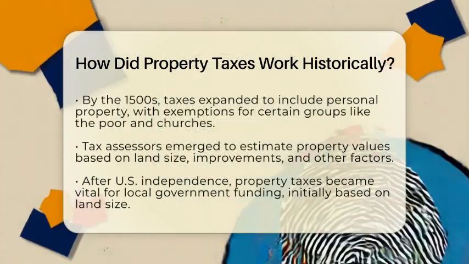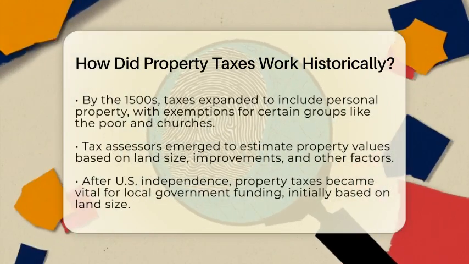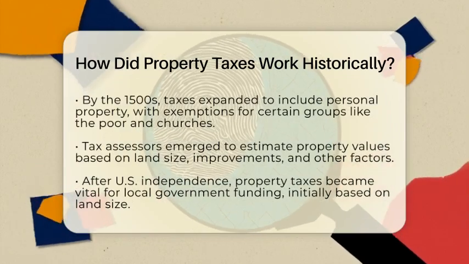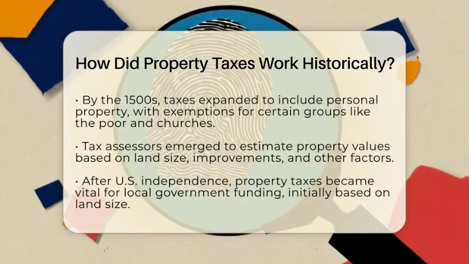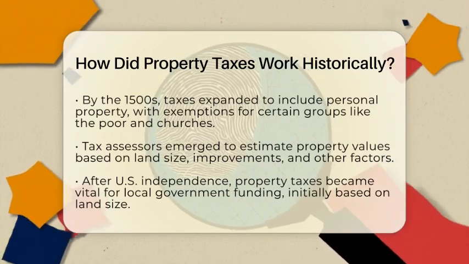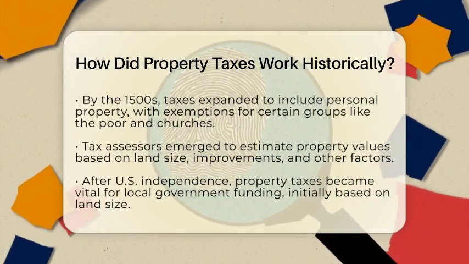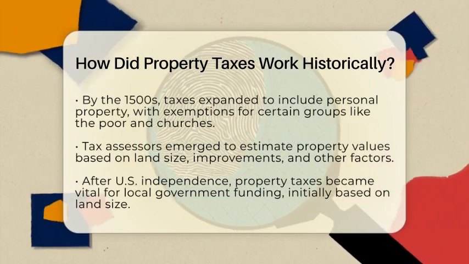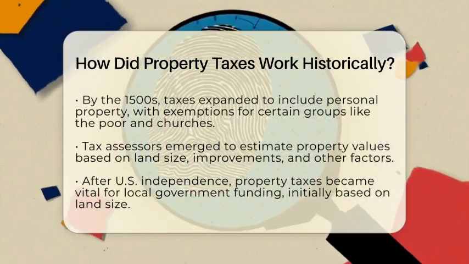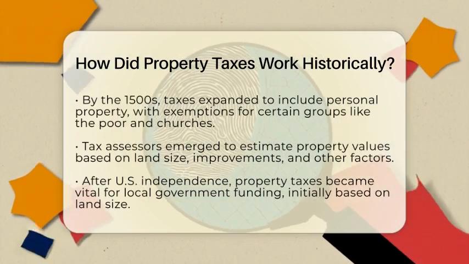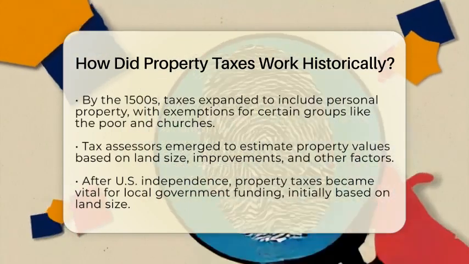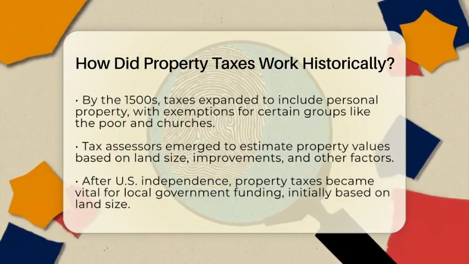By the 1500s, taxes on personal property, like goods and possessions, were added to land taxes. Some people, like the poor or churches, were given exemptions. Tax assessors, who estimated property values, became important for figuring out how much each person should pay. They looked at land size, improvements, and other factors to set fair values.